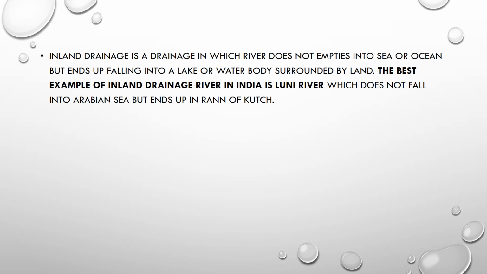Apart from this, it is also important to learn about one more thing, that is the inland drainage system. Inland drainage is a drainage in which the river does not empty into a sea or ocean but ends up falling into a lake or water body surrounded by land. The best example of an inland drainage river in India is Luni river, which does not fall into the Arabian Sea but ends up in the Rann of Kutch.